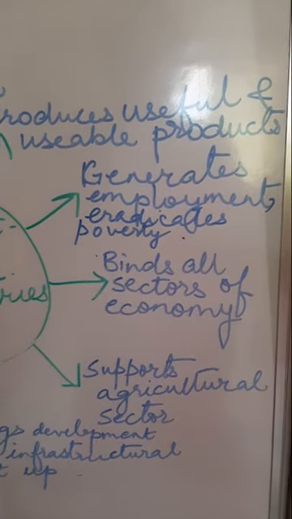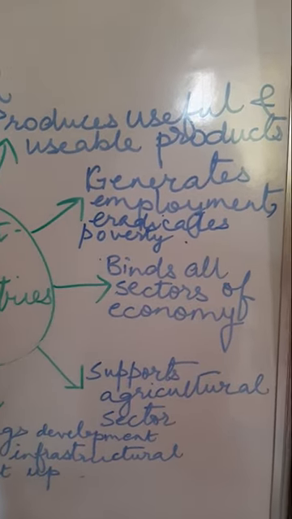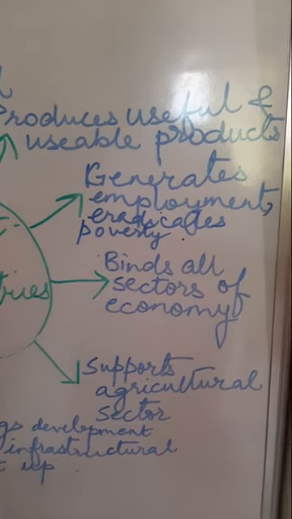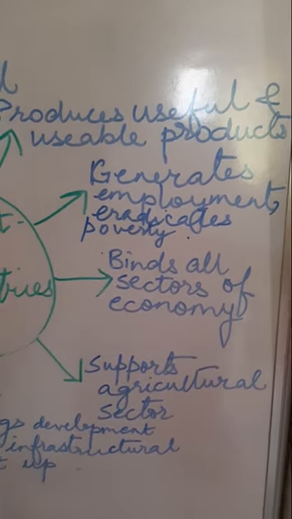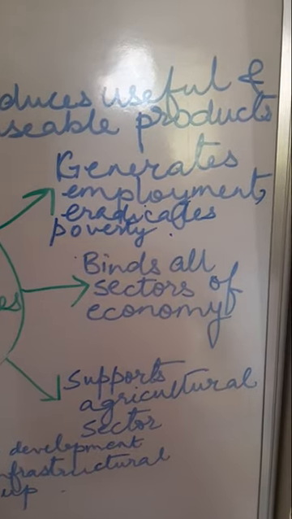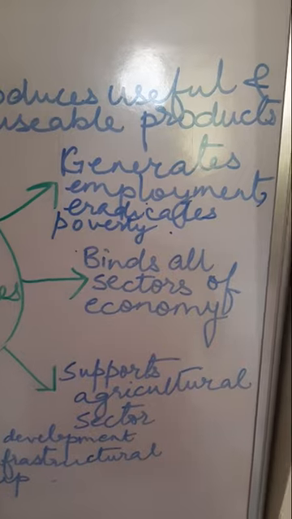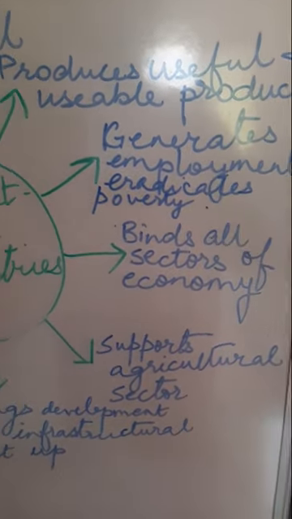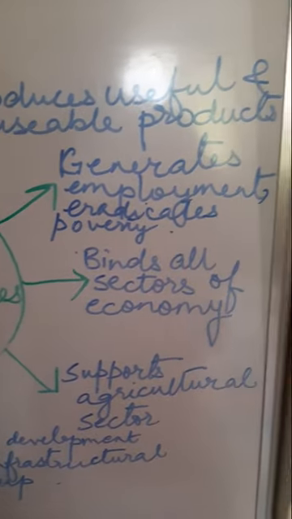So it created unemployment. There were so many laborers who moved away from this industrial belt and moved to their hometown again to resettle. So these industries attract labor force, generate employment, and eradicate, that is remove, poverty.